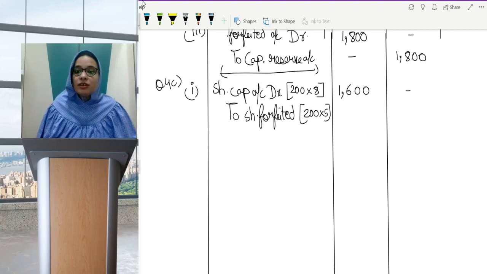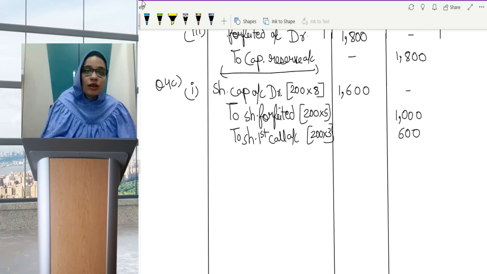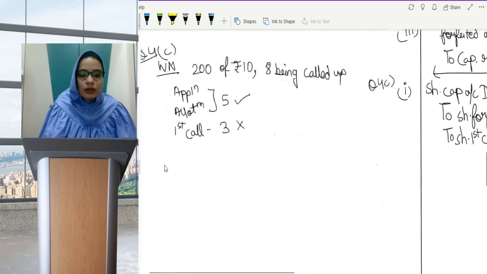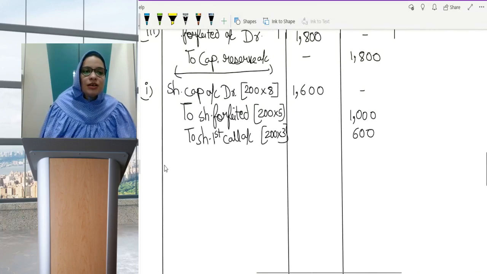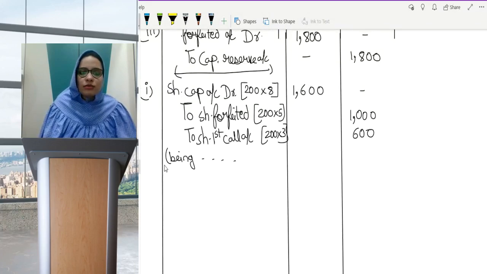We have received 1000, and 3 rupees you did not receive. So share first call account 200 into 3, which is 600. Let me just check the amounts are correct, right? 5 and 3 was the amount, right? 5 and 3. Okay. So we'll just write being 200 shares forfeited for non-payment of first call.